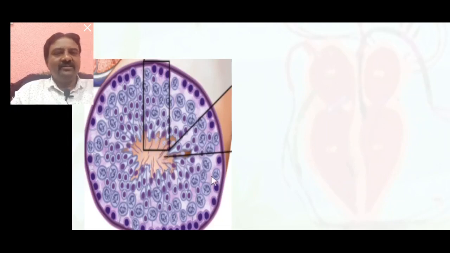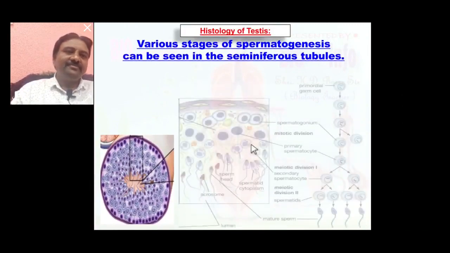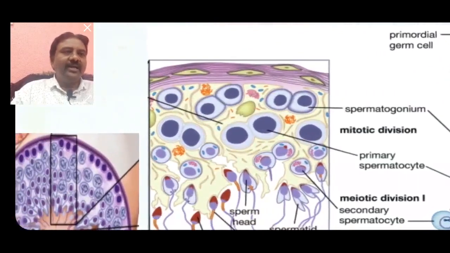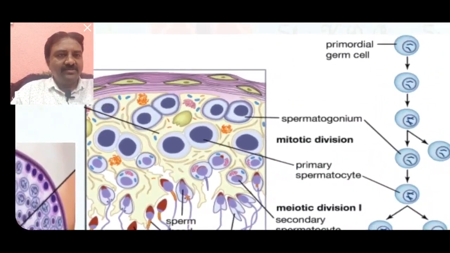Seen in a larger view, these are the spermatogonia cells. Spermatogonia undergo differentiation to form primary spermatocytes.